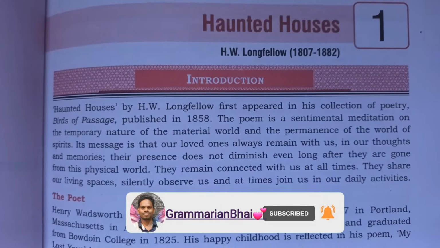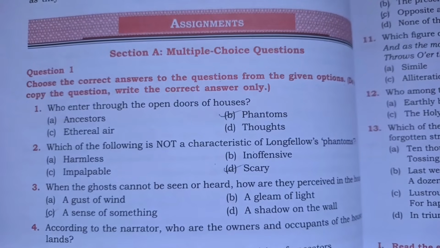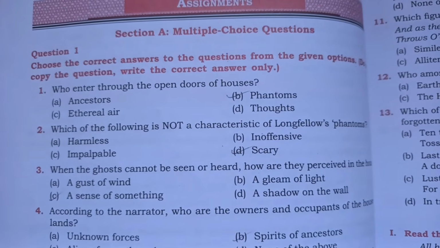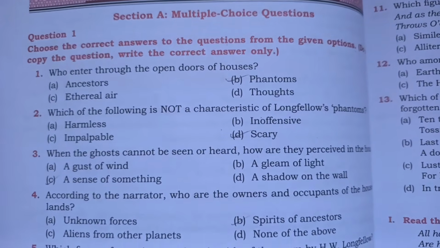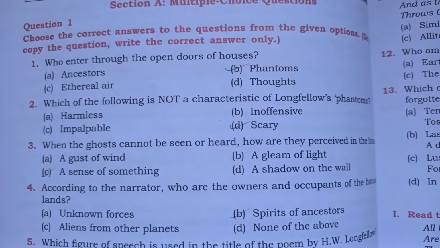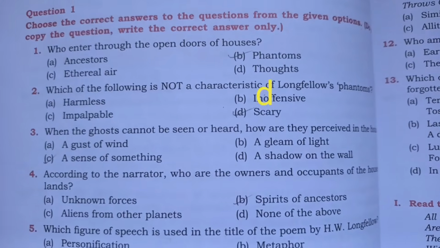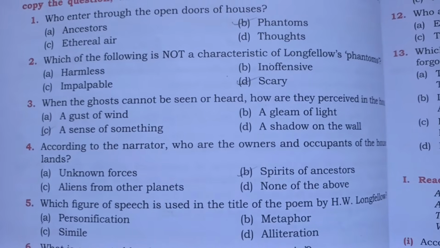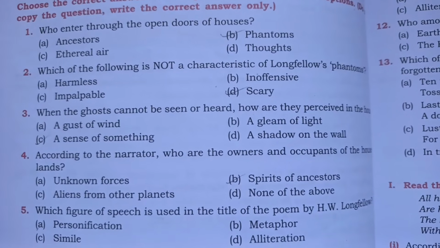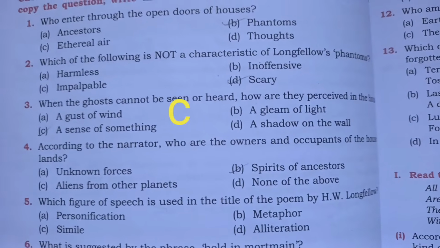So let's begin. Here are the MCQ questions. Here you have to select the correct option. First one, who entered through the open doors of houses? Option B is correct. Second, which of the following is not a characteristic of Longfellow's phantoms? Option D is correct. Number 3, when the ghosts cannot be seen or heard, how are they perceived in the home? Option C is correct, a sense of something.